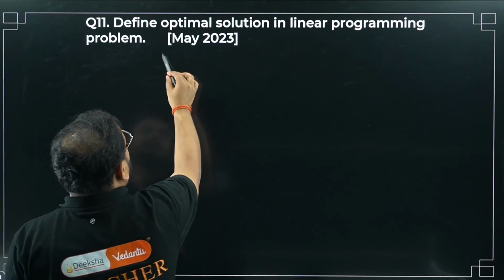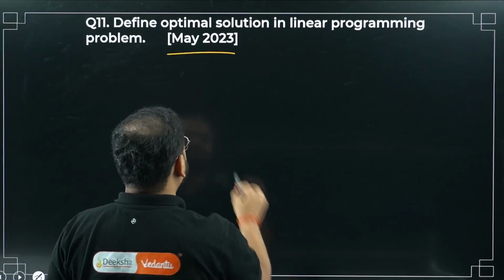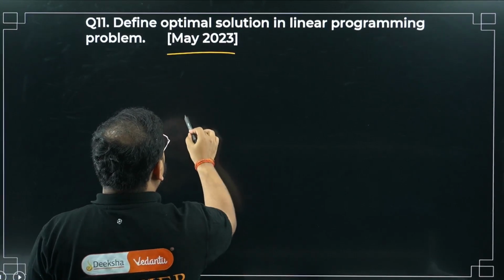Okay, question number 11. Again, you can see optimal solution, May 2023 paper. Again, a definition.